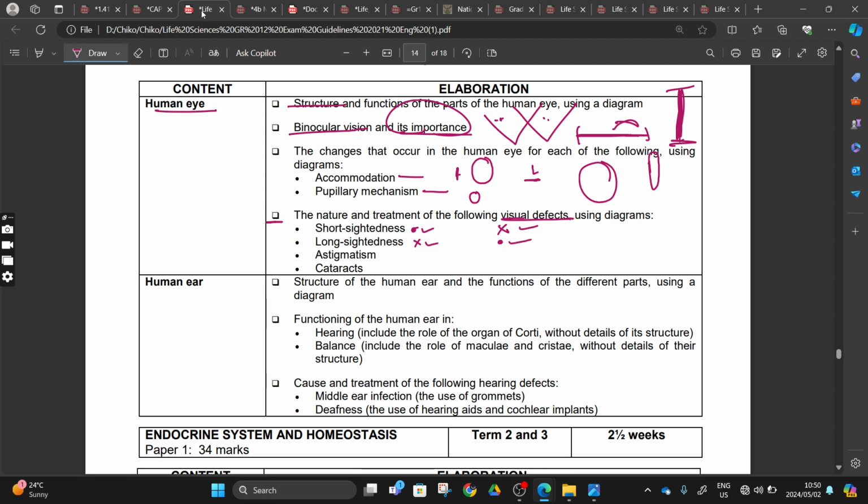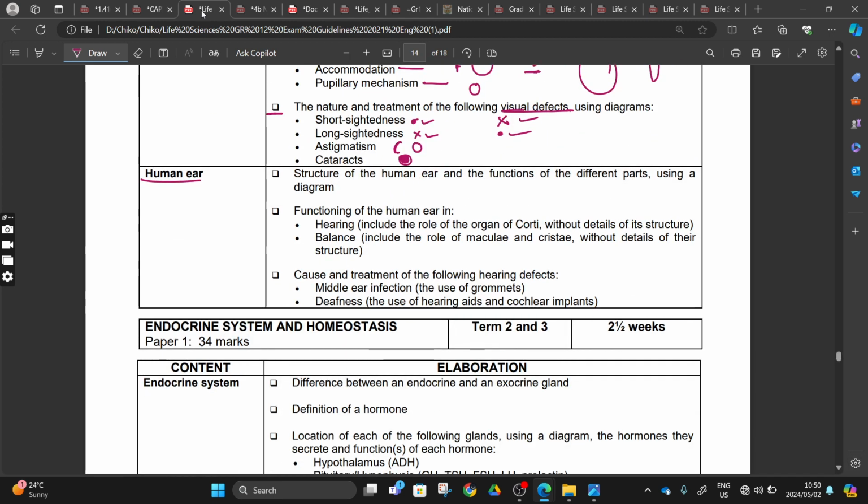And then astigmatism, the uneven shape of our lens and our cornea. And then cataracts, when the lenses develop protein inside. Right, lastly but not least, we did our human ear. With our human ear, we did the structure and functioning. We still remember this one, it is still fresh. And then we did the function of our human ear. We did the hearing and our balance. Our hearing there, still, I will repeat this.